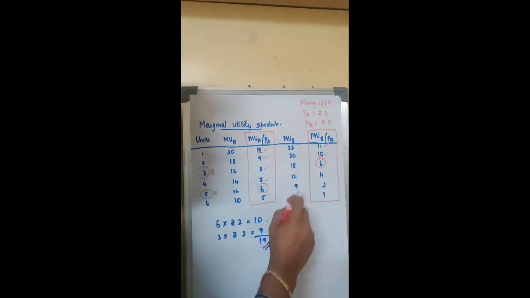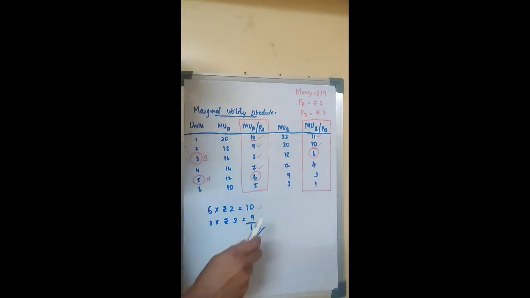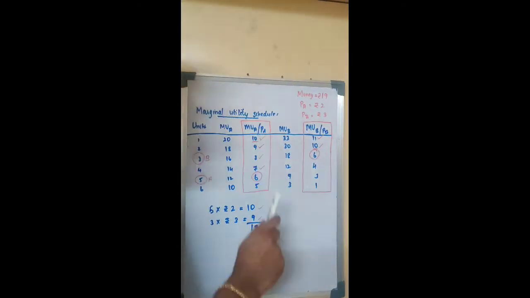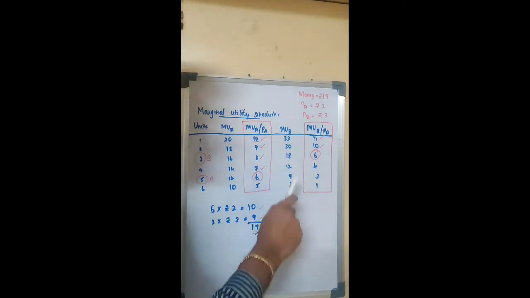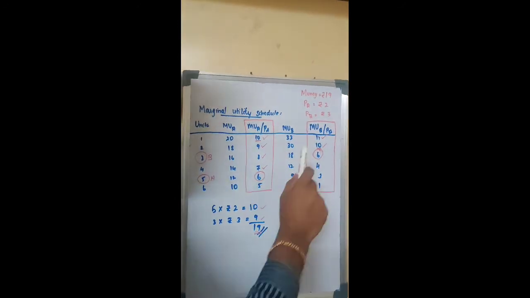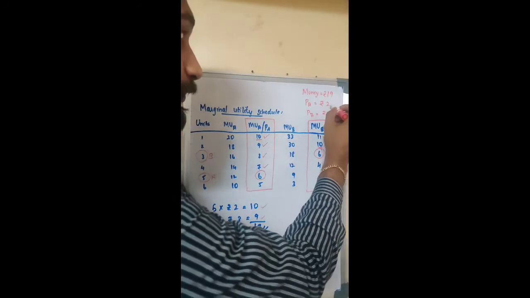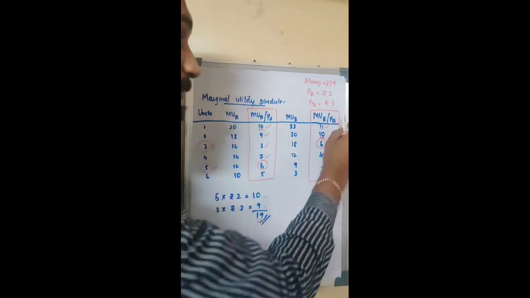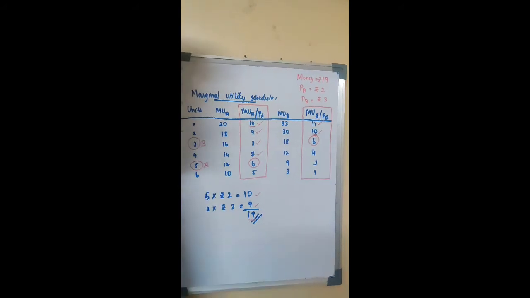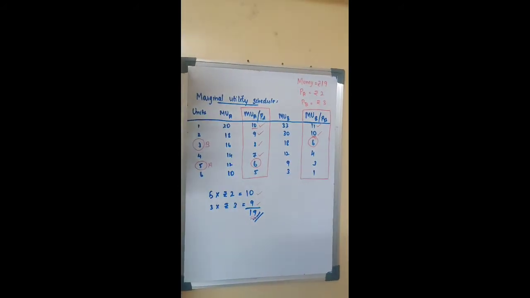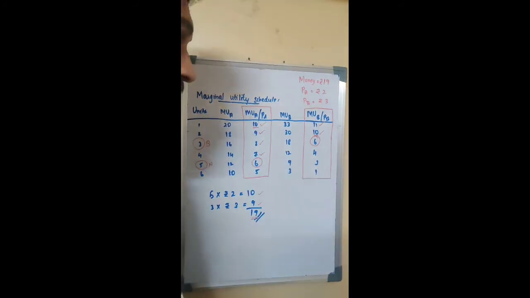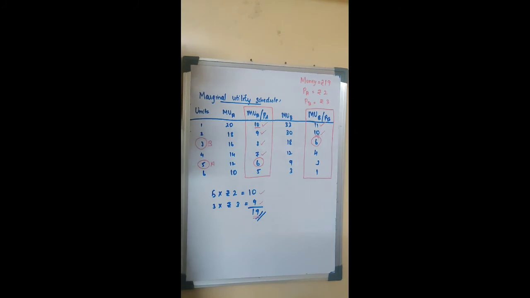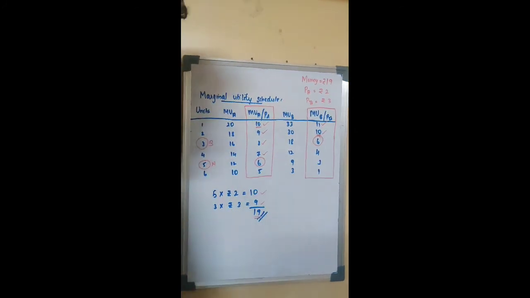Again, when the price increases, your marginal utility will decline. Again, we can infer the shape of the demand curve here. A simple example: if your product A is 2 rupees, you are able to consume more; if product B is 3 rupees, you are able to consume less. So this is our understanding of the equi-marginal principle, where it is relevant and relatable to the law of diminishing marginal utility, the shape of the demand curve and the shape of the marginal utility curve. Thank you.